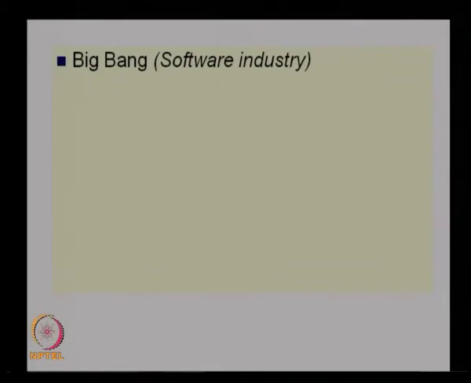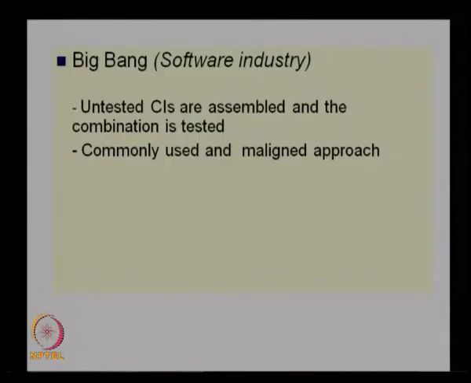And the other one is known as a big bang approach, and this is basically used in the software industry, because the software industry has a different way of working. They do not go for a bottom up approach or a top down approach, they basically go for a big bang approach. In this big bang approach, the untested CIs are assembled and the combination is tested. So, they actually start with the CIs, but they do not test the CIs. They take the CIs, the configuration items, or the tiniest parts of the system, and they are assembled and the combination is tested.